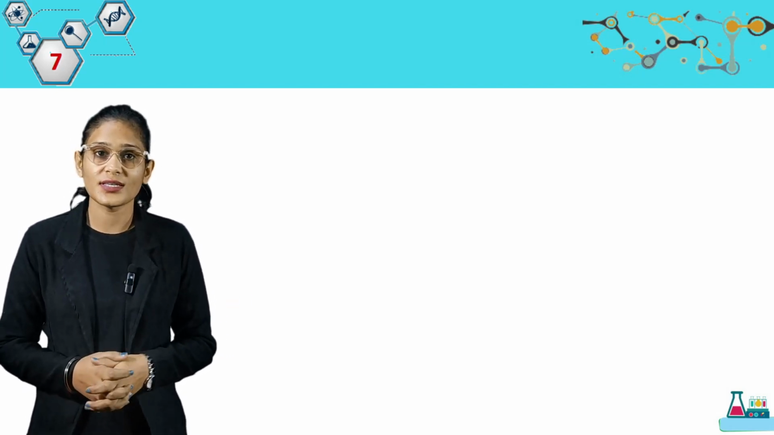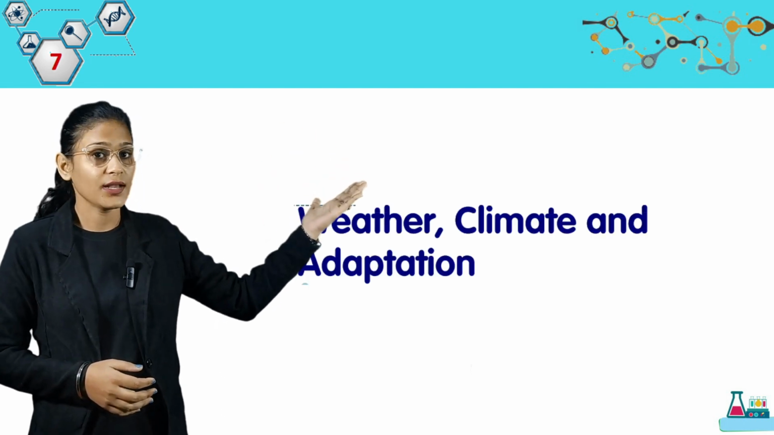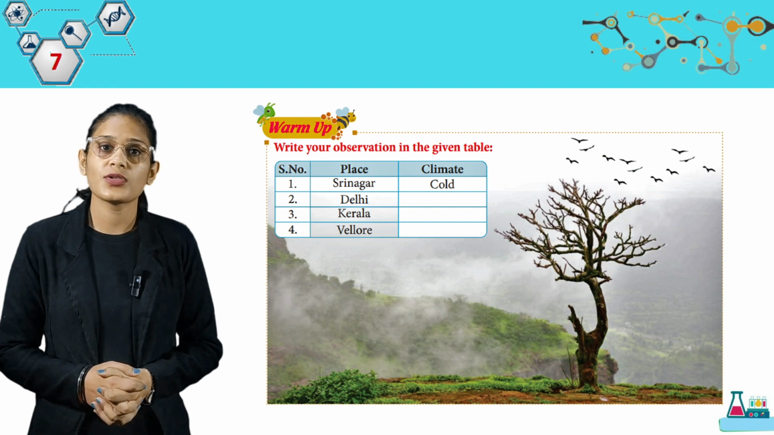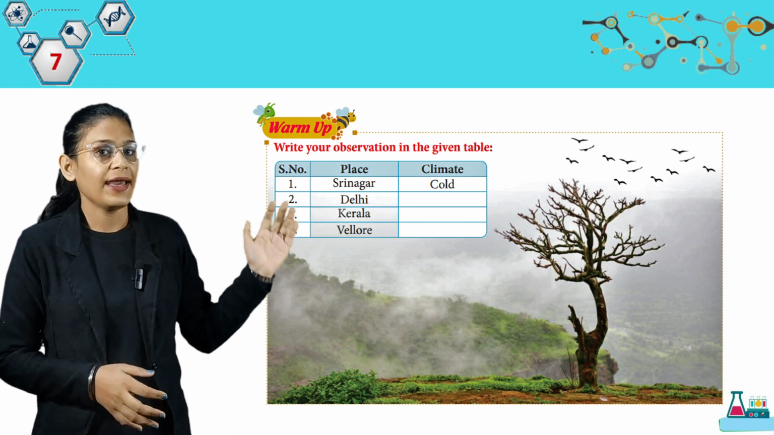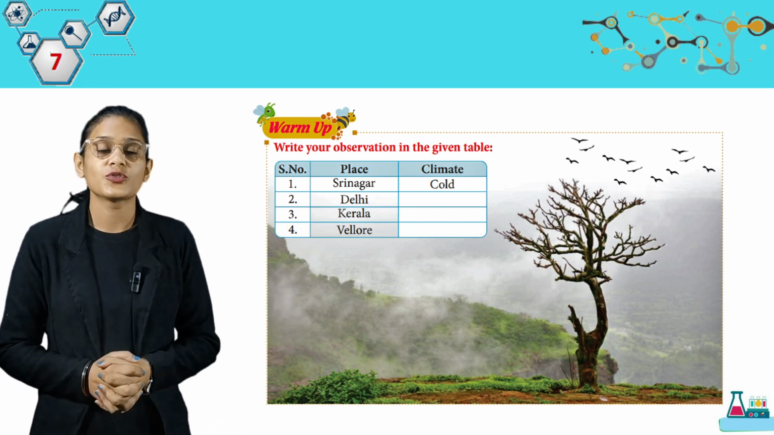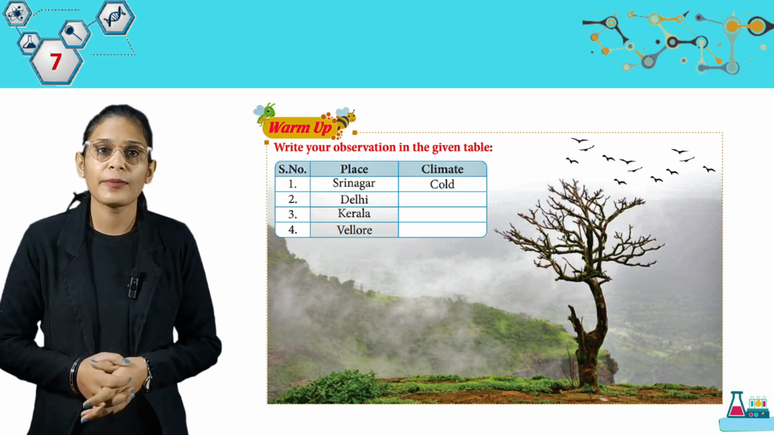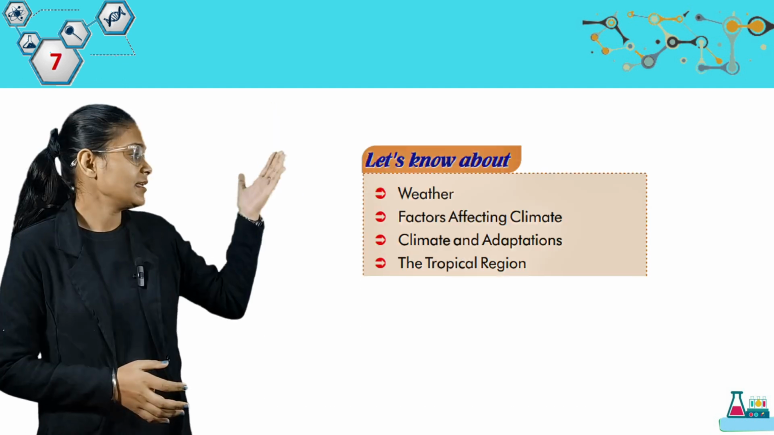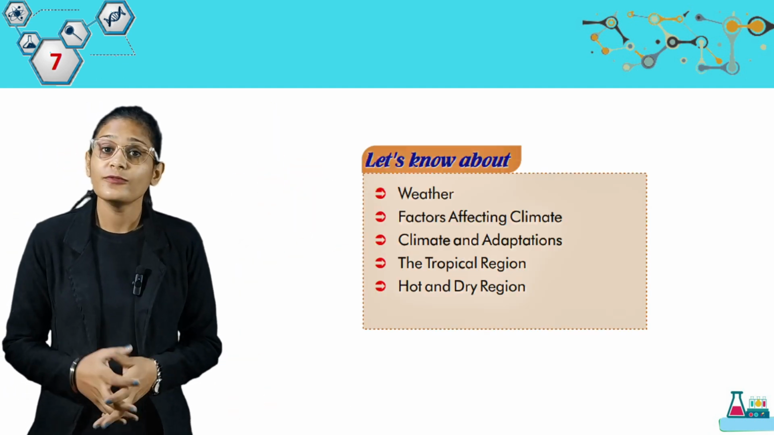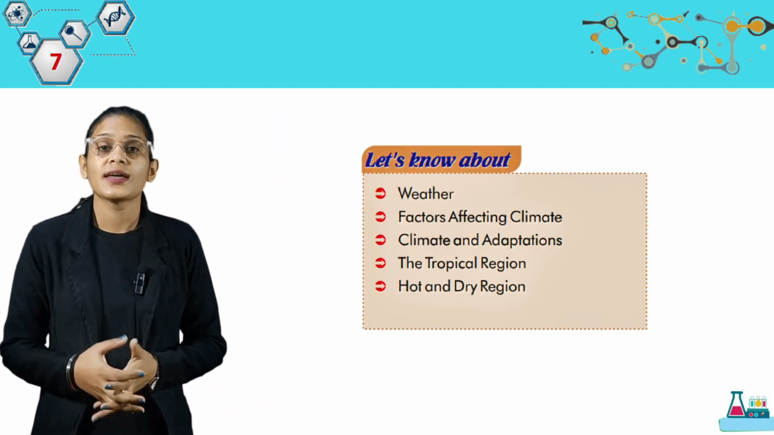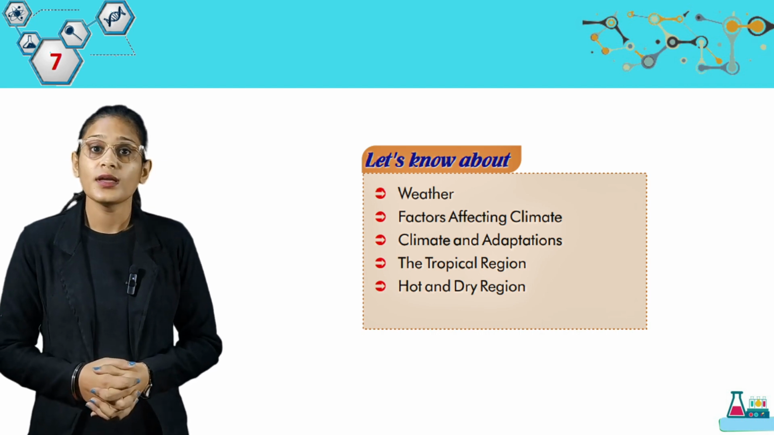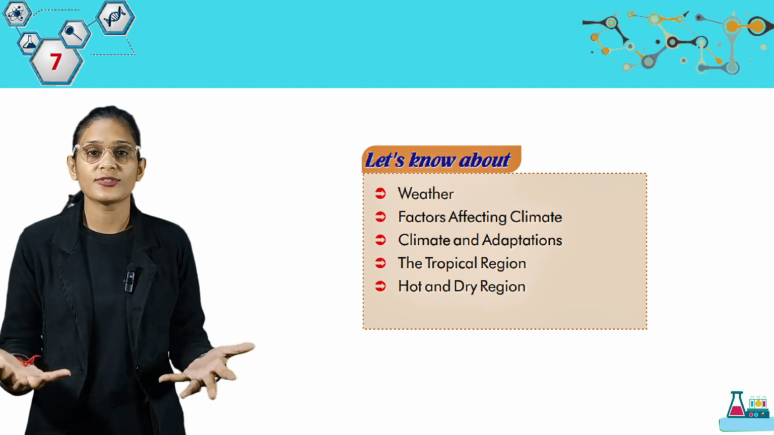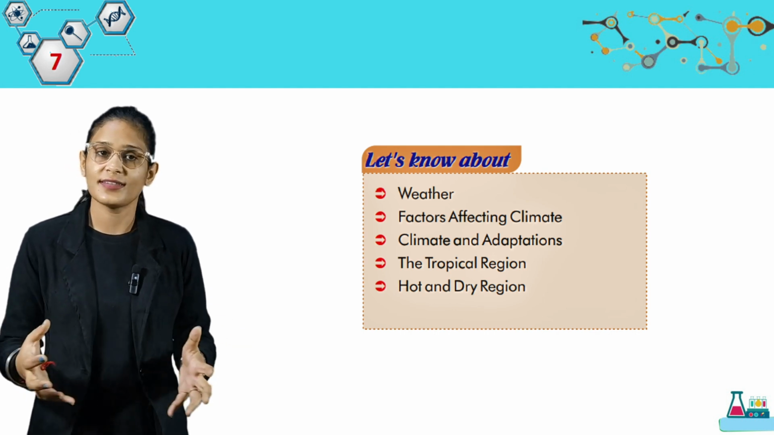Today we are going to discuss chapter 7, Weather, Climate and Adaptation. Let's warm up. Write your observation in the given table. Here we have place, climate. So students, here you have to write the climate of these places. So you can do it by yourself. Let's know about weather, factors affecting climate, climate and adaptations, the tropical region, hot and dry region. So students, these are the topics we are going to discuss in this chapter.